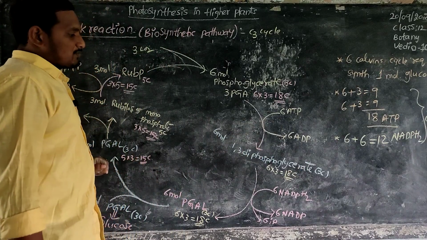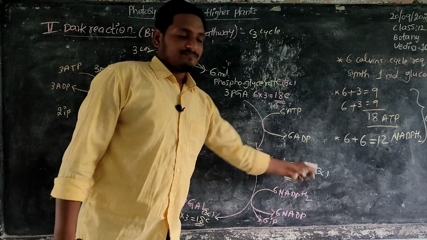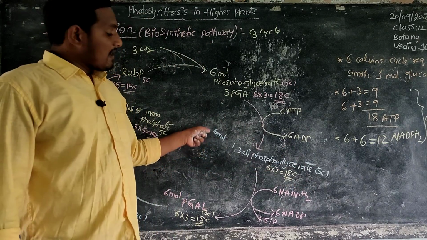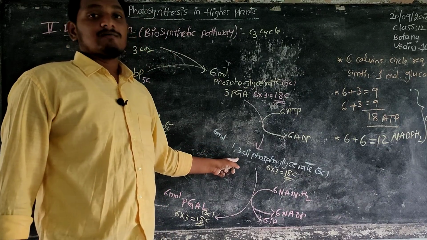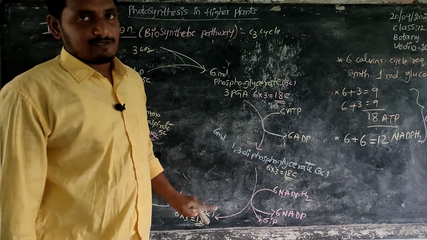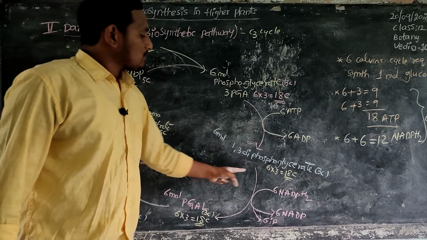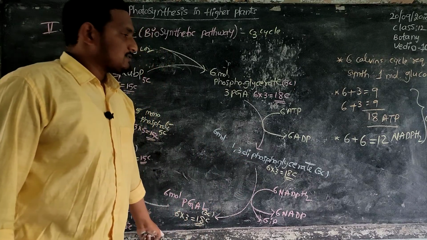This is a 3 carbon compound, 6 molecules, and in each molecule the first carbon and third carbon attach with phosphate. Di means double phosphate. So total 18 carbon compound. This 18 carbon compound next changes by reduction.